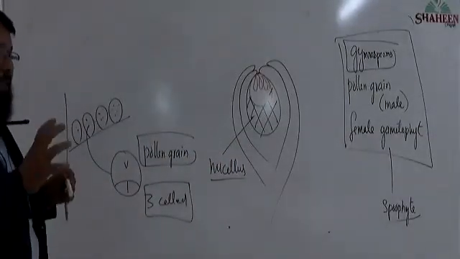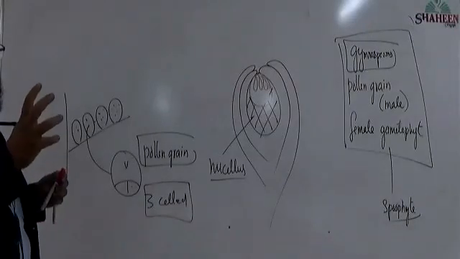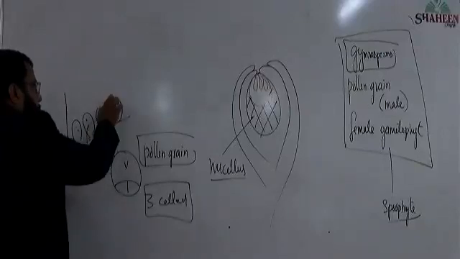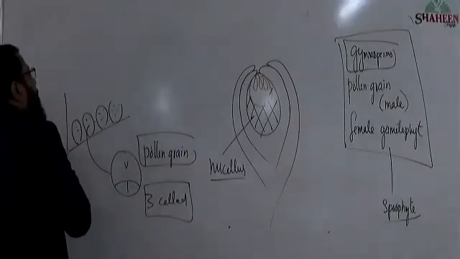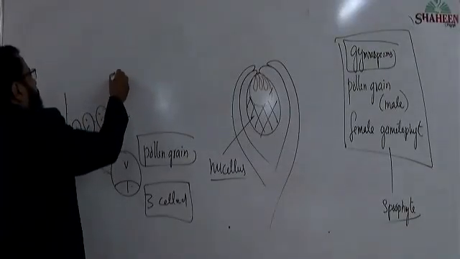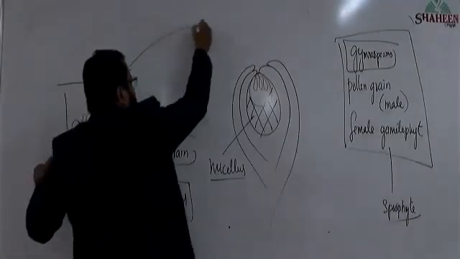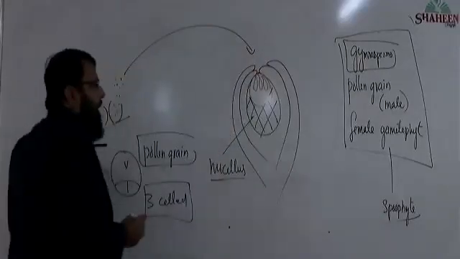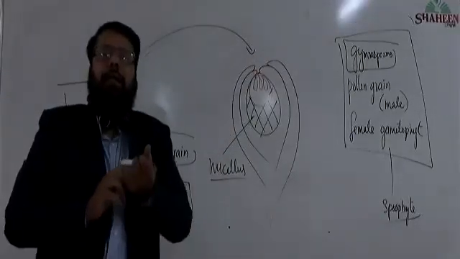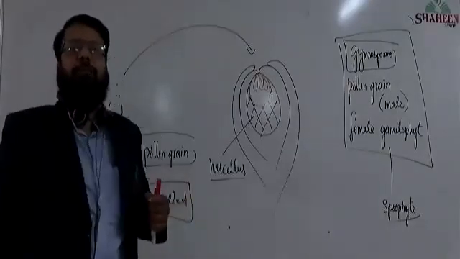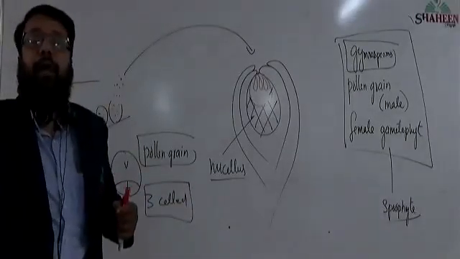So, once the male gametophyte or pollen grain is fully matured, this pollen grain will be released out, and carried to female reproductive part, that is ovule, female sporangia. By whom?